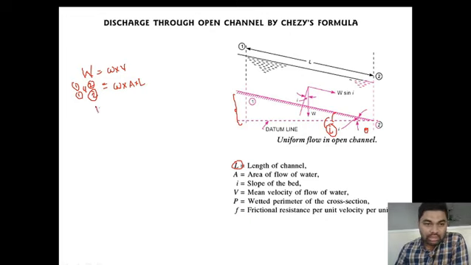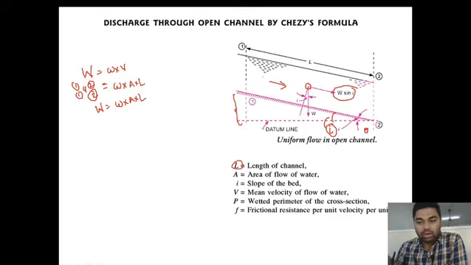So, here the capital W, the weight of water between sections 1 and 2, becomes specific weight into area into length. Now, if we resolve the weight of the water into its components, one component will be in the direction of flow of water.